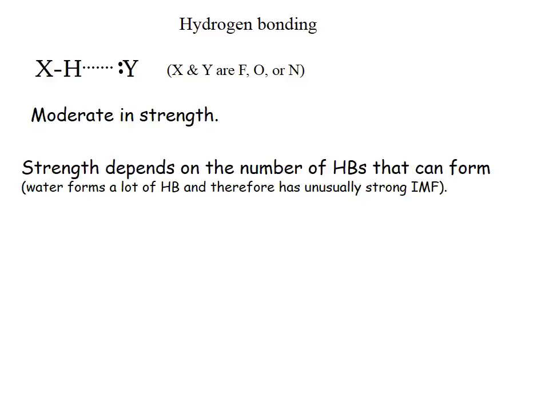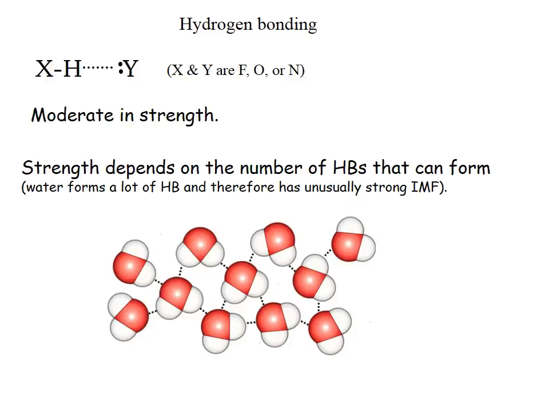The strength depends on the number of hydrogen bonds that are possible, and so water is unusually strong because, as we discussed before, a water molecule has two hydrogens connected to oxygen, which means it has two hydrogen bond donors, and it also has two lone pairs on the oxygen, which means it also has two hydrogen bond acceptors, which means each water molecule can donate two and accept two, which means it can maximize its hydrogen bonding, which means that a sample of water has unusually strong intermolecular forces and therefore an unusually high boiling point, unusually high heat of vaporization, heat of fusion, all the properties that go along with strong intermolecular forces.